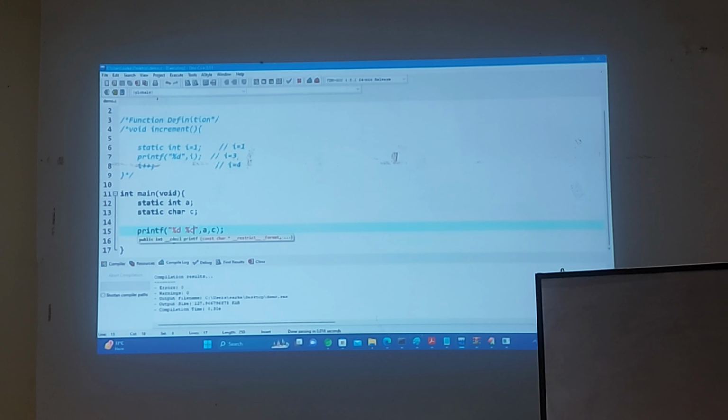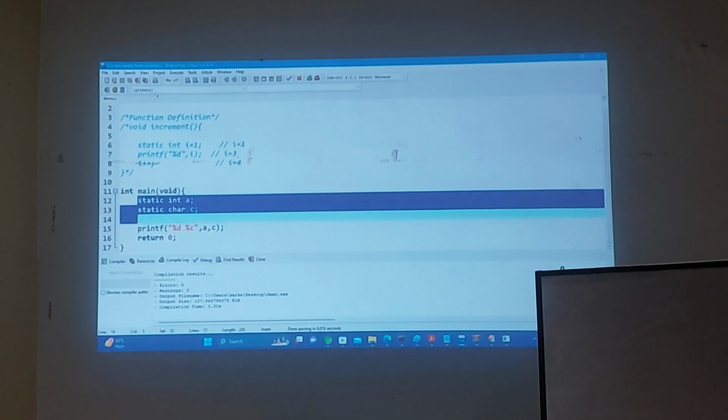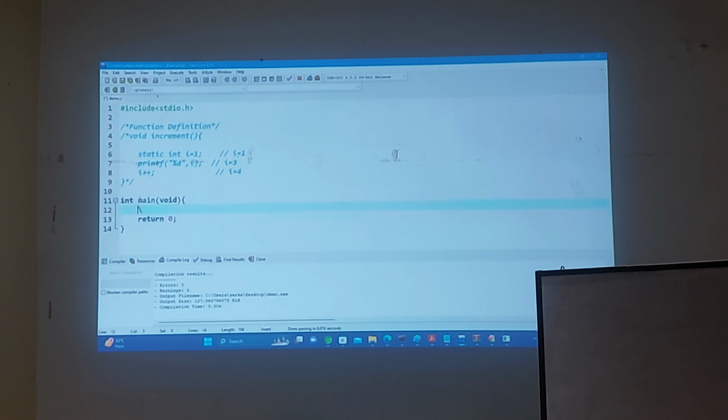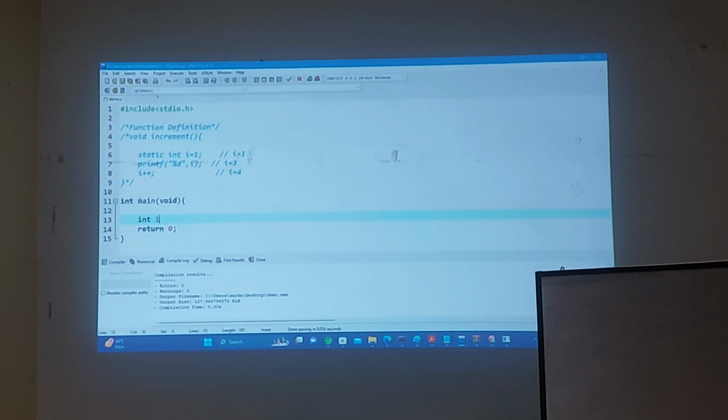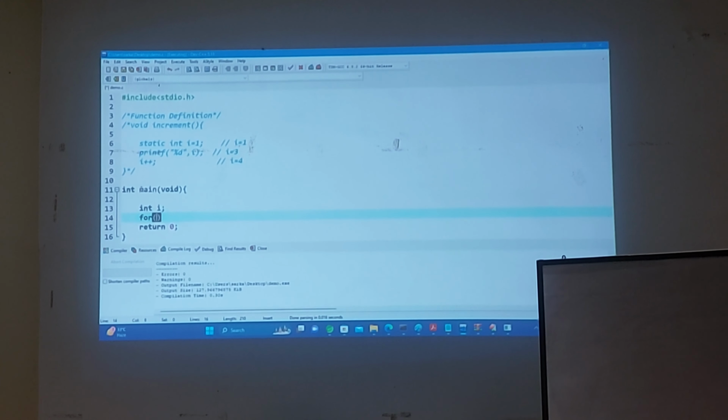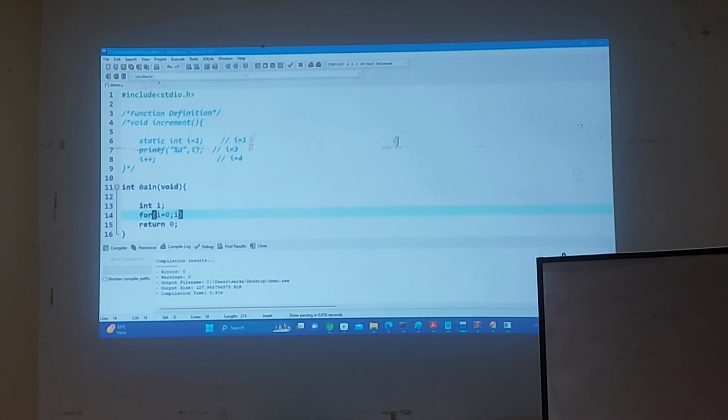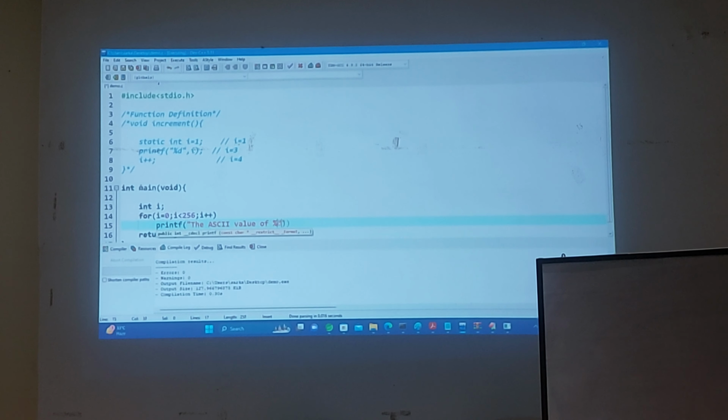If you want to check the corresponding characters and values, you can write a program also. If you write a simple program, you will be able to see very fast. You can do that. Here, 1 minute. In I, you can write for I is equal to 0, I less than 256, I plus plus. And just like printf the ASCII value of %c is %d. And you just write I comma I.